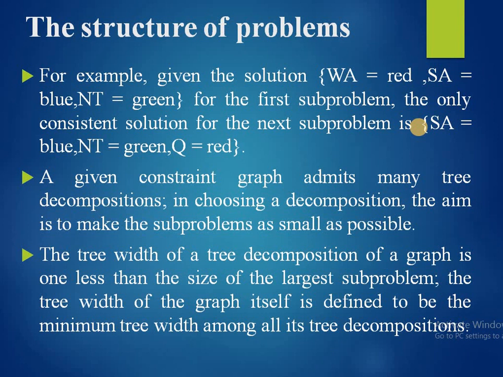The given constraint graph admits many tree decompositions. In choosing a decomposition, the aim is to make the subproblems as small as possible. The tree width of a tree decomposition of a graph is 1 less than the size of the largest subproblem. The tree width of the graph itself is defined to be the minimum tree width among all its tree decompositions.